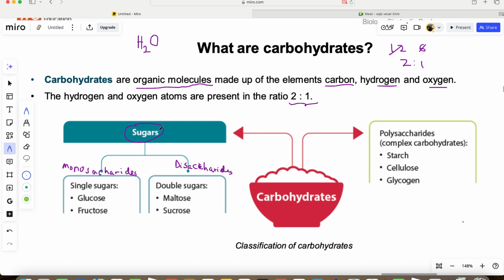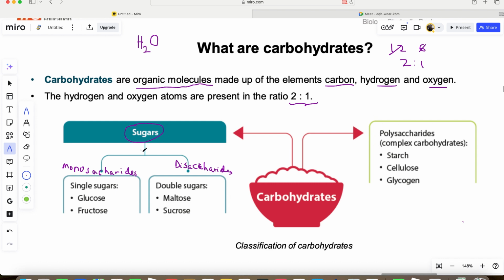And if you don't have enough sugar, also there's a problem, right? So both is not good. So you need to moderate your food. Not too much food, not too little food. Okay? So carbohydrates are divided into 2 groups, sugar and complex carbohydrate, called the polysaccharide.